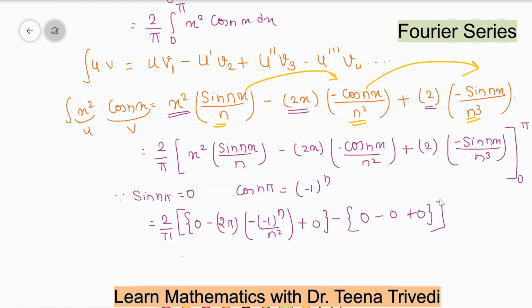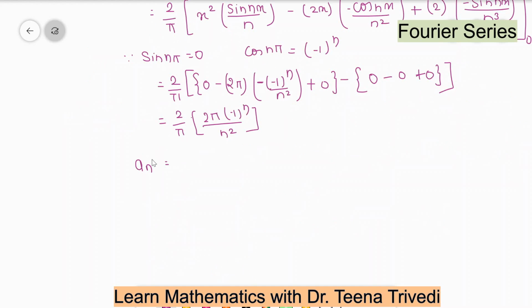So you have only this value, 2 upon pi, negative will be positive, 2 pi minus 1 power n divided by n square. So your an value will be 4 minus 1 power n divided by n square. This is your value of an.